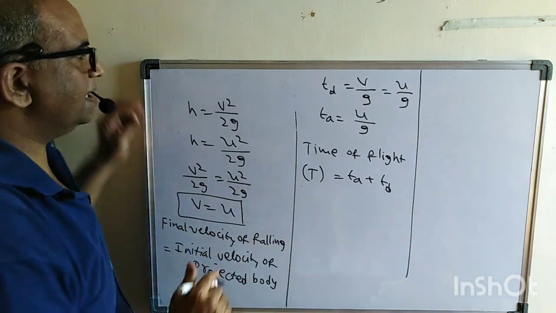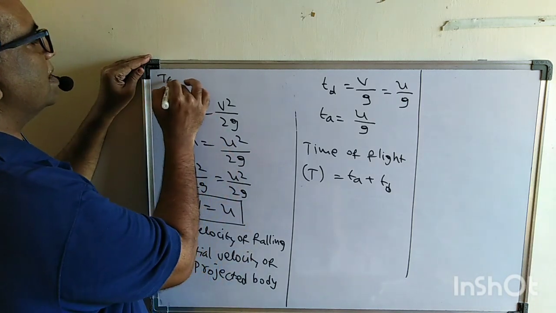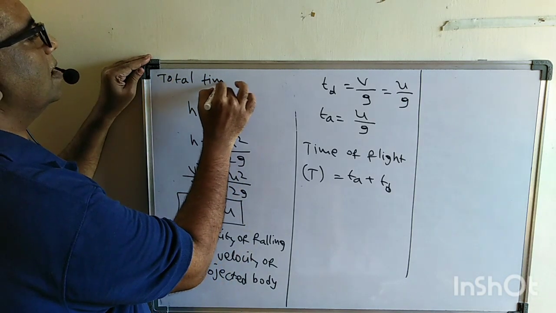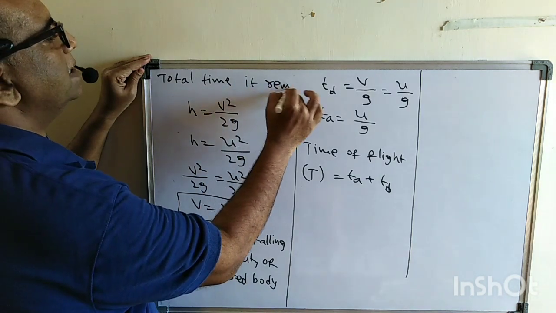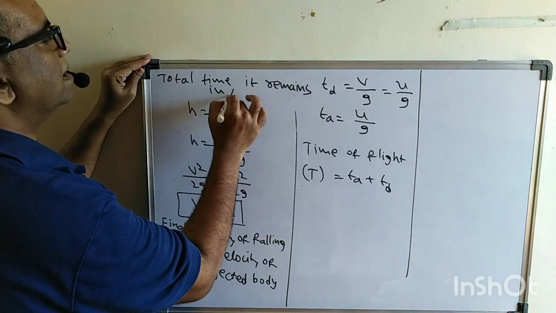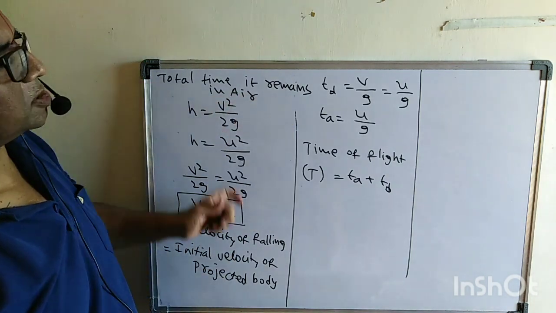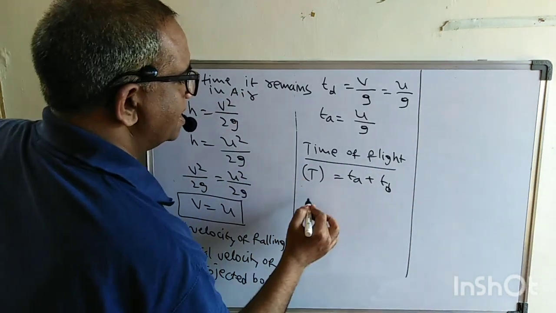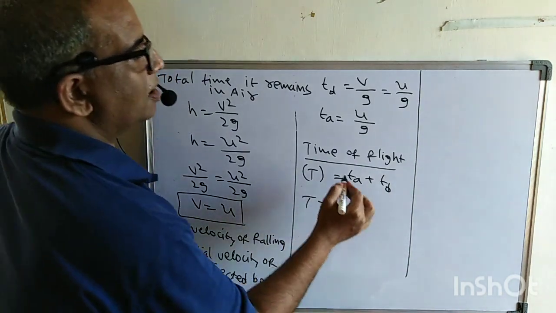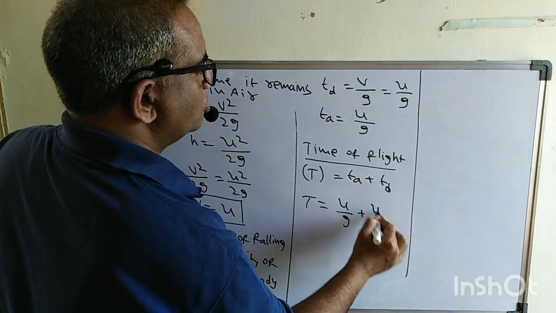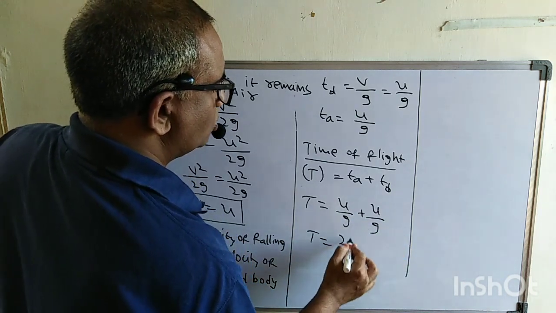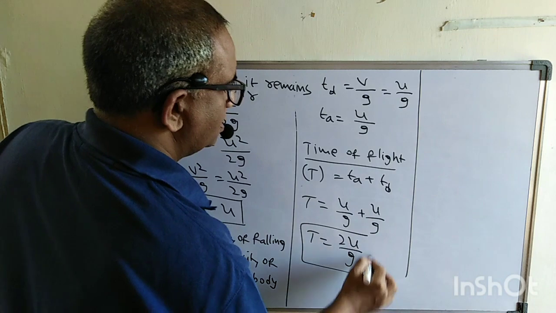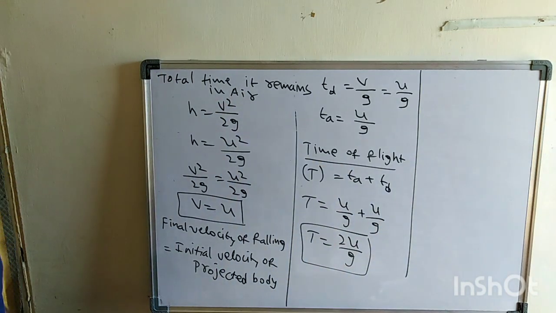What do you mean by time of flight here? The time of flight is nothing but the total time it remains in air. The total time it remains in air is called the time of flight. Therefore, let us combine and see what we got here. We got u by g plus u by g, it's nothing but 2u by g. That's the time of flight. Are you following? The time of flight is nothing but the total time the object remains in air.